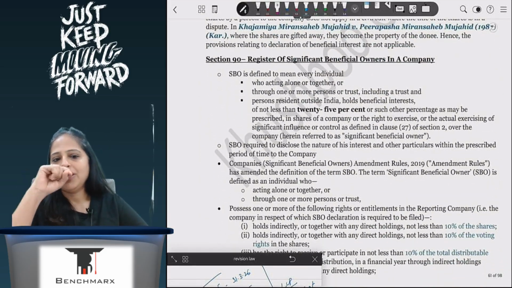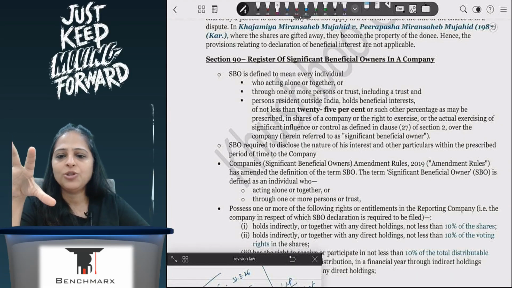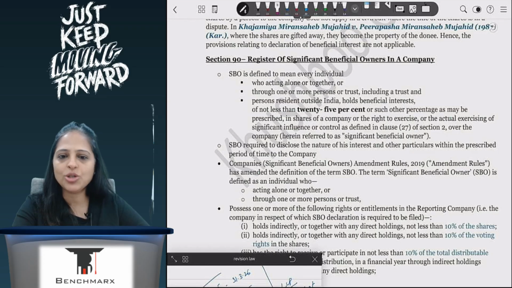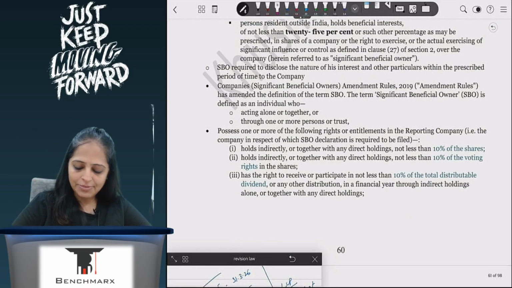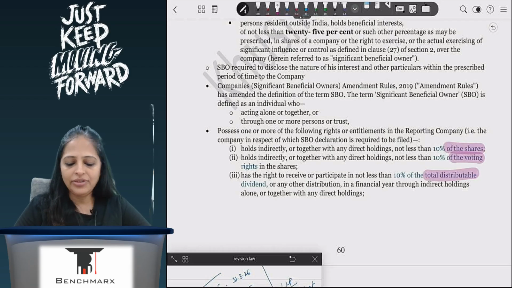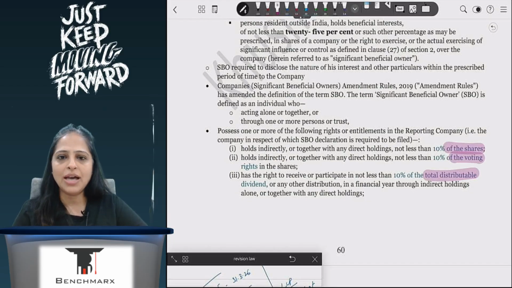Coming to the last part of the chapter, which is significant beneficial owner. Again, never asked in the examination. Significant beneficial owners are people who hold more than 25% of the actual rights in the company, or sometimes more than 10% as per rules. If they hold 10% of shares, voting power, or distributable profits, then they will become an SBO. And if they are an SBO, the company will send them a notice asking them to declare that they are an SBO, and they will have to give a declaration. That declaration they get, the company will go and inform the ROC.